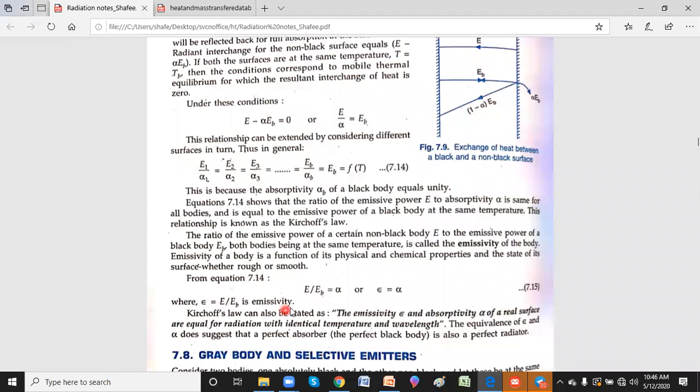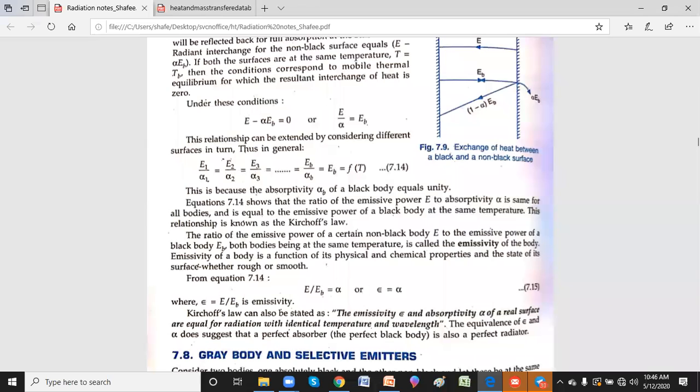It's called the emissivity of the surface. Just remember, whenever you have non-black surfaces in the picture, only then will you get a term called emissivity. But what happens if both are black surfaces? Obviously, E becomes EB. This is already EB, so alpha equals 1. So in that case, when both black surfaces are available, emissivity or absorptivity both equal 100%, or 1.